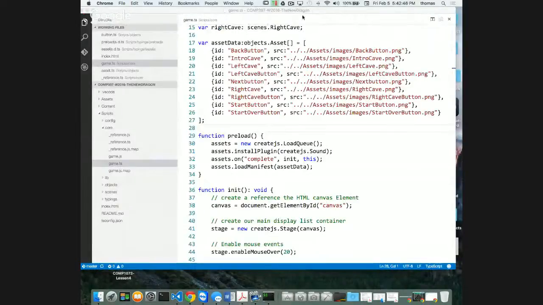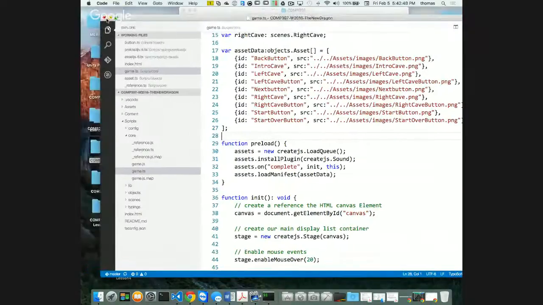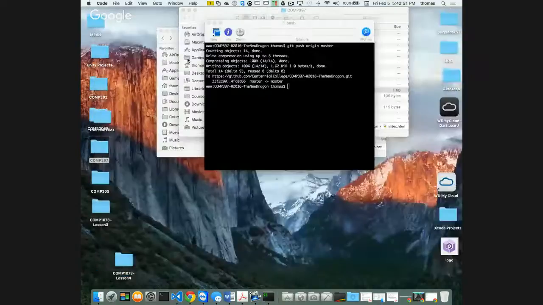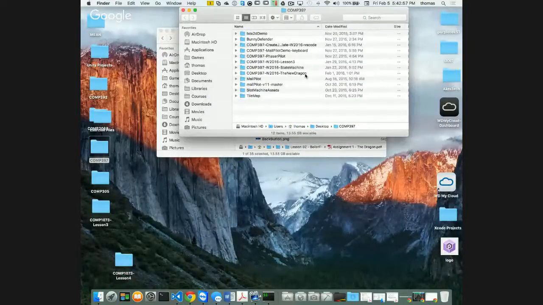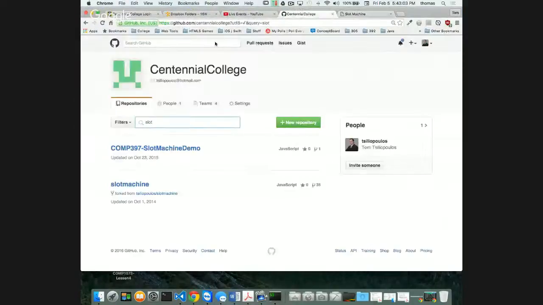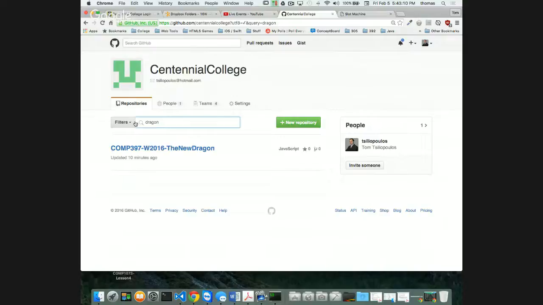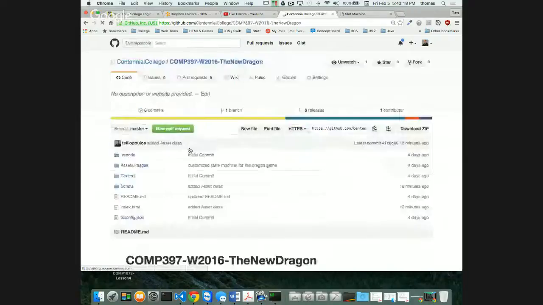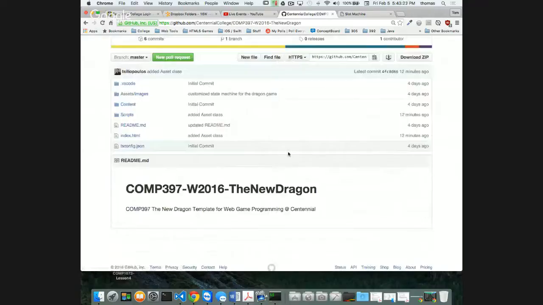Well, I'm going to use the dragon, and I've already got this. Here's my local copy of the dragon, but if you don't have one, I'm going to drop out of this for a second to show you. Here's my dragon, the new dragon, as it's called. I'm going to go online, up on Centennial. If I just search for dragon under Centennial College, it'll come up with the new dragon, which was updated 10 minutes ago. That's the one you want to download. Go grab that. It's a clean project. We know it works because I've been using it just now.